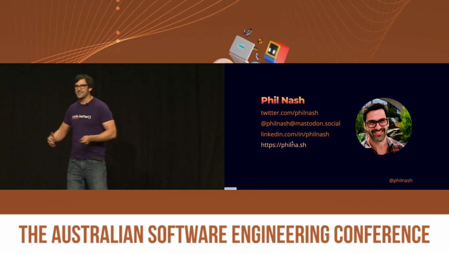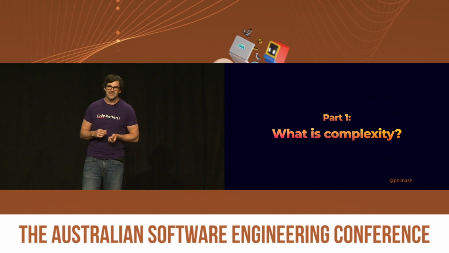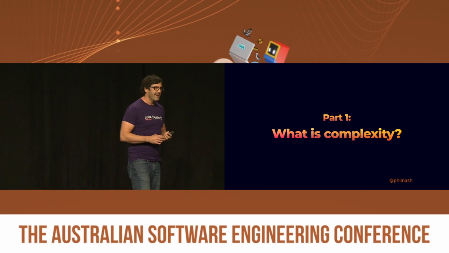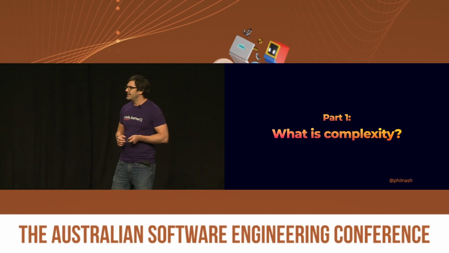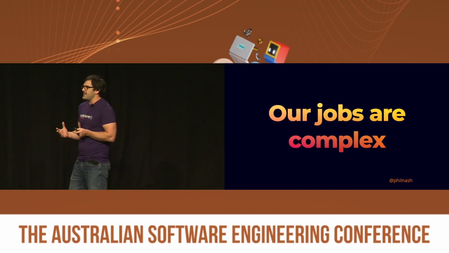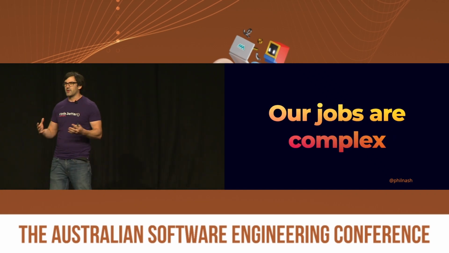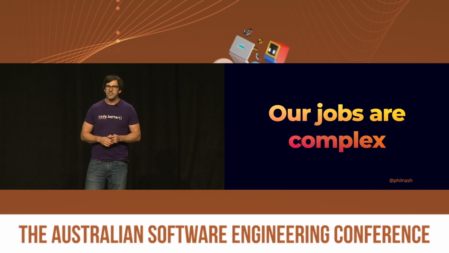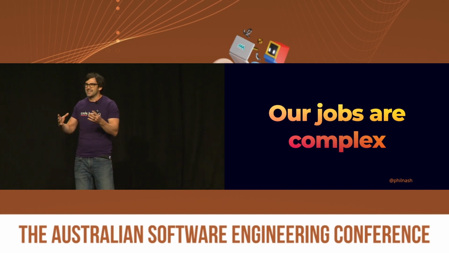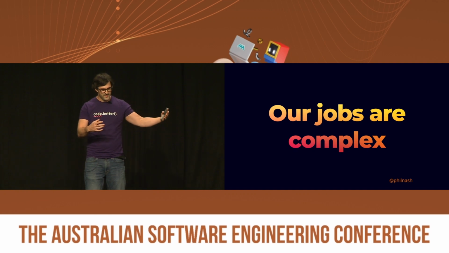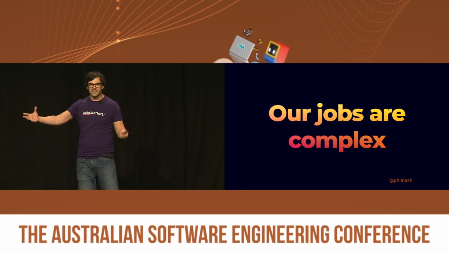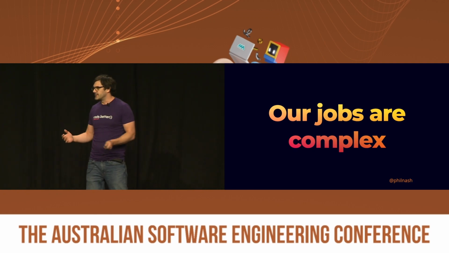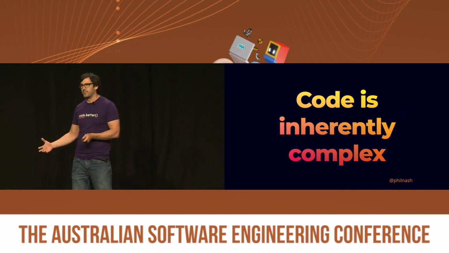Cool, let's talk a little bit about complexity. We're going to do this in 3 parts, starting with what is complexity. We have to sort of define the subject before we even get onto solving it, I guess. And so complexity, to me, is just everything, right? Our jobs are complex. We spend our time modeling real-life systems, sometimes not real-life systems, using a programming language that exists to help us tell other programmers what we're doing, whilst incidentally a computer managing to execute it as well. And doing that to model real life is actually kind of hard. Real life is hard. And therefore, code itself is inherently complex.